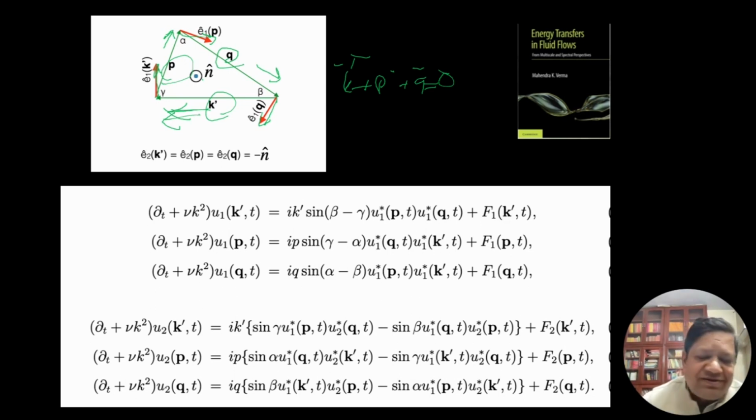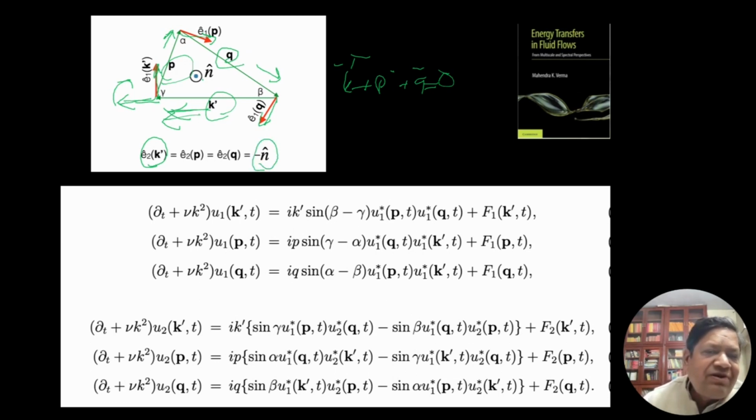In 2D, that's it. We'll have only E1 K prime, E1 P and E1 Q. But what about 3D? In 3D, we have one more component, right? Which is that component? It is E3 cross E1. E3 for the K prime vector is in that direction. So you do the cross product like that, and it is into the plane. That is E2 K prime, into the plane, which is opposite of minus n. So this is the minus n vector.